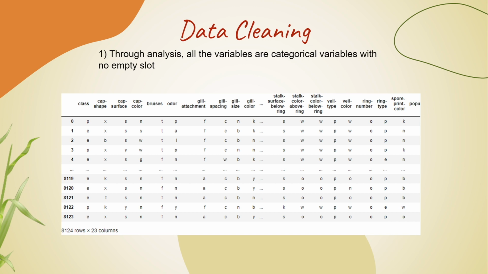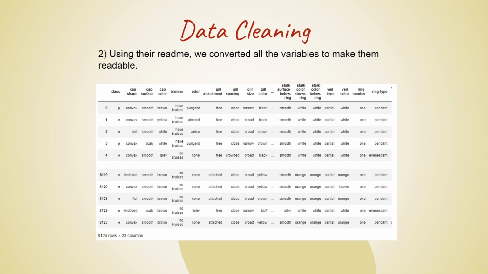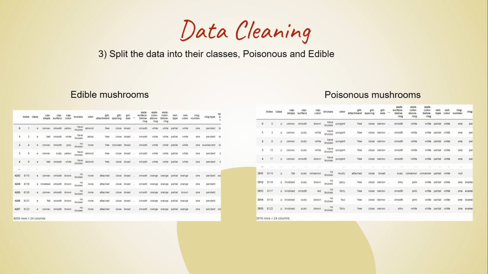However, the data was difficult to decipher, so we first used the information sheet provided to rename the alphabetical features into more readable features, such as k into black and z into rhizomorphs, as seen here, following which we sorted the data set into two sets according to whether they were poisonous or edible.